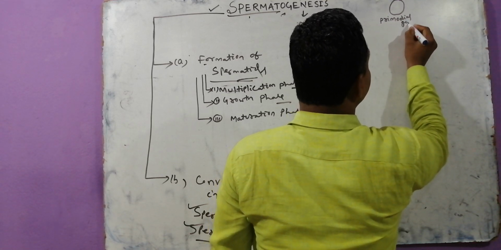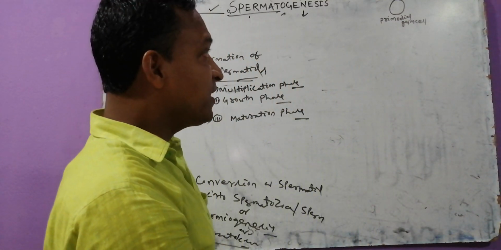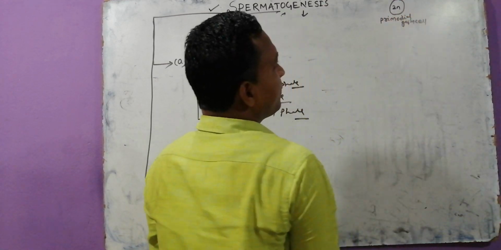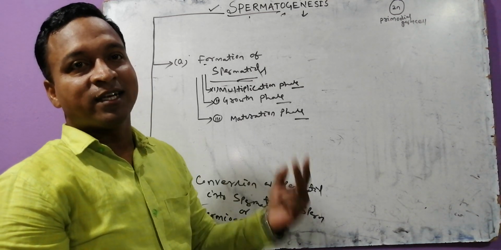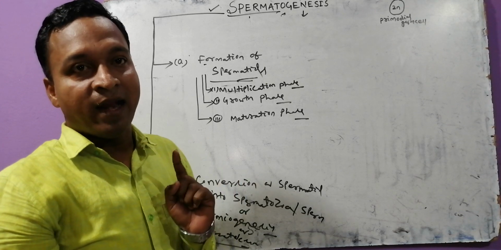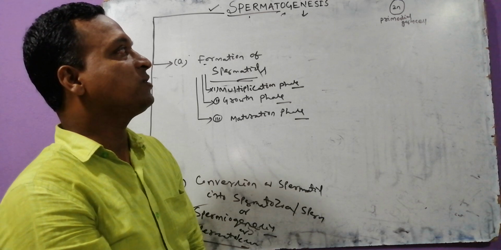Primordial germ cell. Who is it? Try to guess. It is diploid, containing how many sets of chromosomes? Two sets of chromosomes. One set comes from the mother, another set comes from the father. When it comes from the father, you can call that paternal. Two sets of chromosomes, that is 2n.